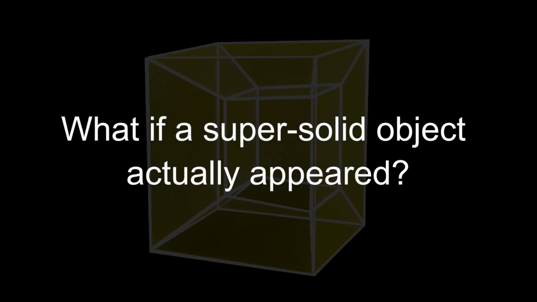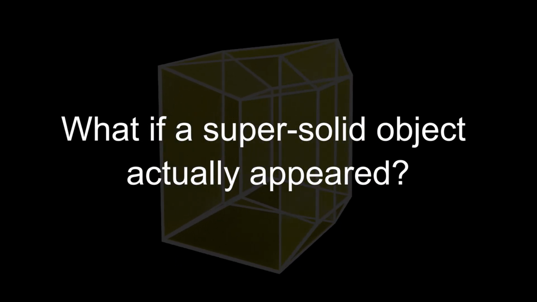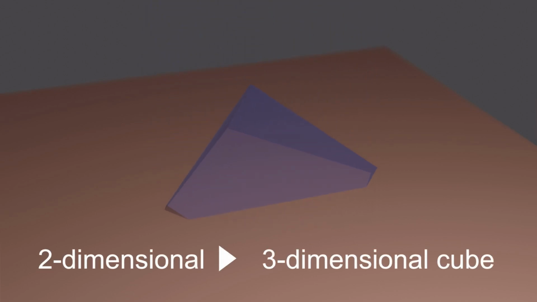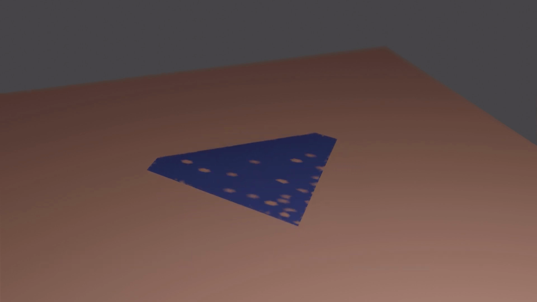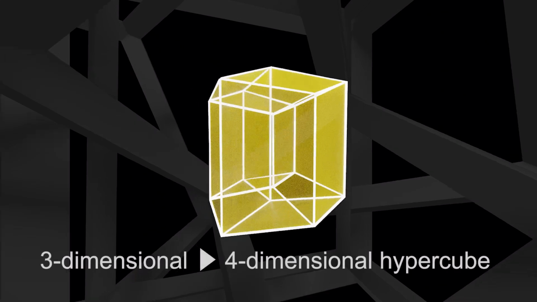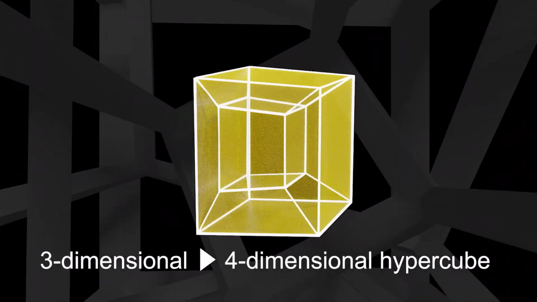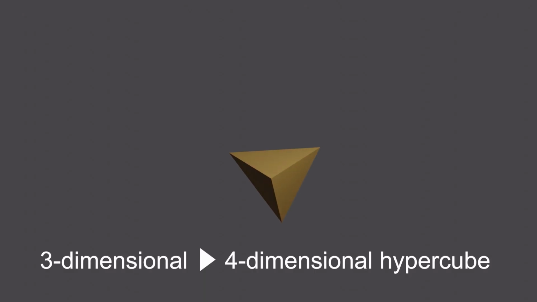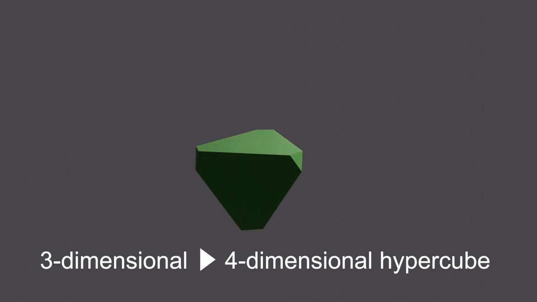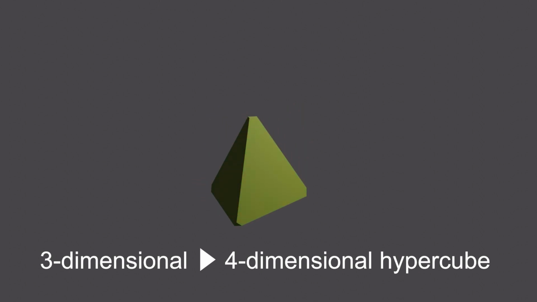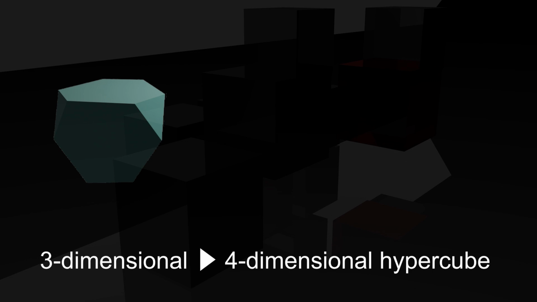What would happen if a hypersolid appeared in reality? If a 3D cube appeared in a 2D world, the 2D beings could see only the cube's sliced planes. They would see shapes ranging from a point up to a hexagon. Likewise, if a 4D hypercube appeared in our 3D world, we could see only its sliced solids, appearing as shapes from a point up to an octahedron. Therefore, a 4D hypersolid in 3D would appear and disappear, change shape, and perhaps change position.